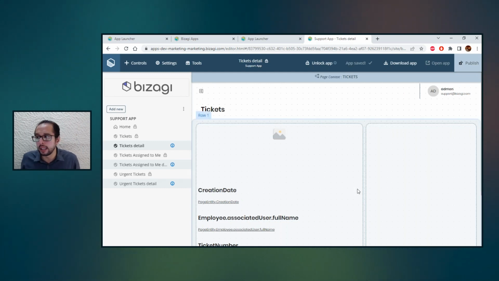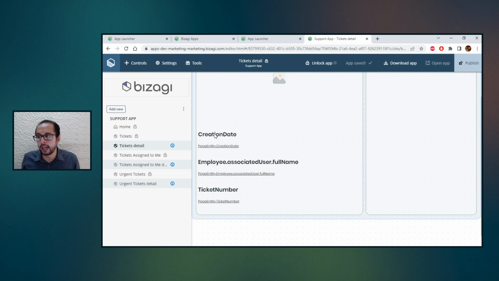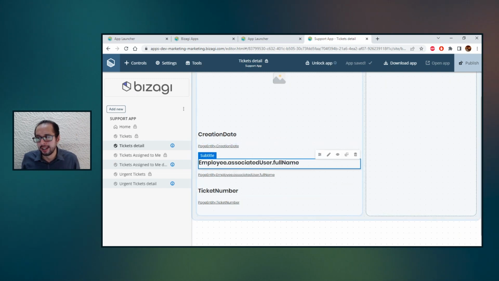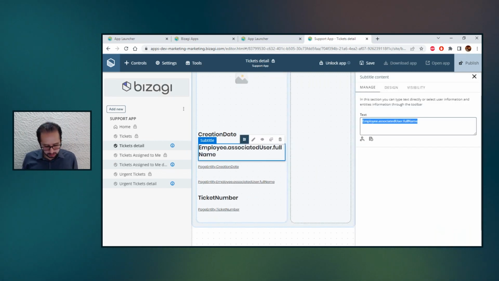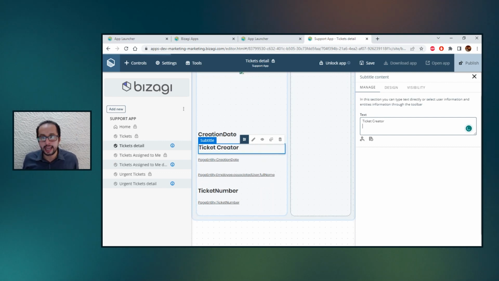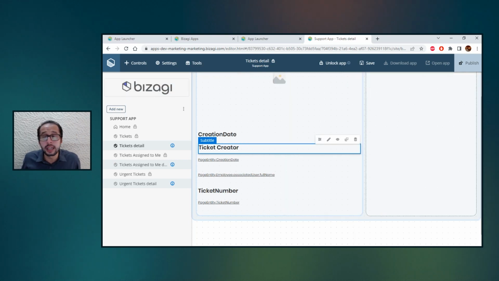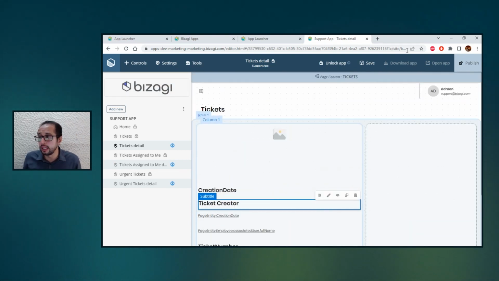Take a look: by default, in this application, we have creation day, ticket number, but this one looks weird. So with one click I can say, hey, this is not what I want. This is not clear to me. And I just want to have ticket creator here and add it. So you can customize whatever you want, but if not, you can leave it as it was automatically generated.